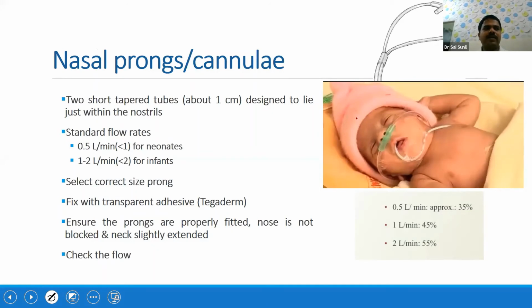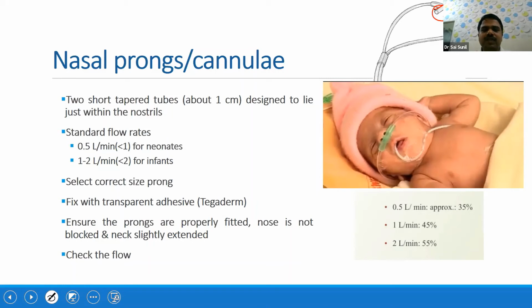Now coming to the first one, the nasal prongs or nasal cannula. You can also call it nasal cannula, so both are synonymous. Here we have this short nasal cannula of about 1 centimeter, which is designed to lie within the nostrils of the baby. So what are the standard flow rates?